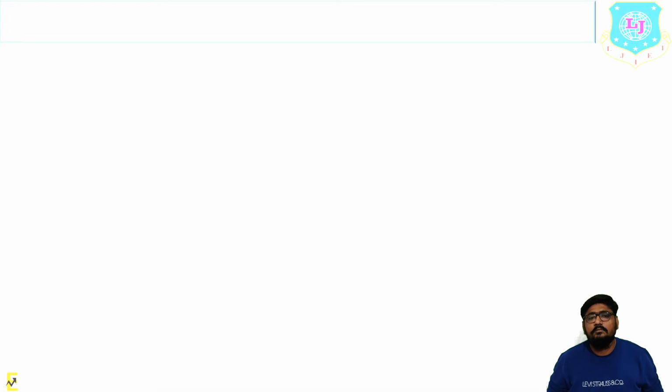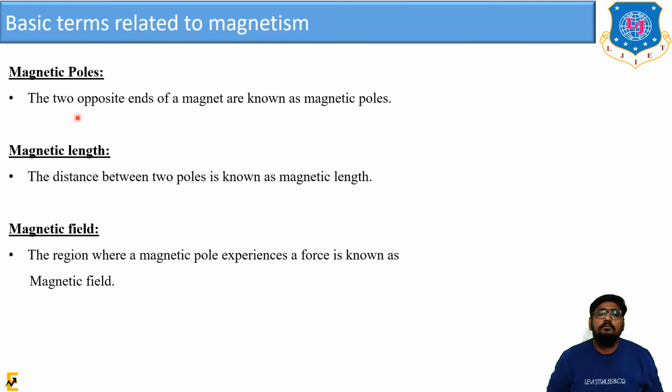Now next comes the magnetic poles. The two opposite ends of a magnet are known as the magnetic poles. You are all aware of the north pole and the south pole. Why is it called the north pole? Because it always points towards the north, and the south pole always points towards the south. Next is the magnetic length. The distance between the two poles is known as the magnetic length.